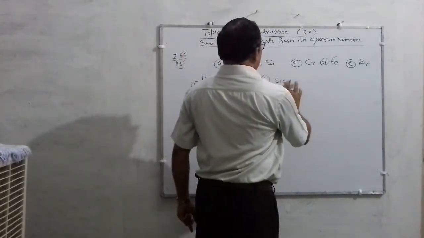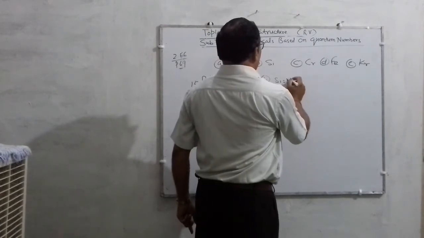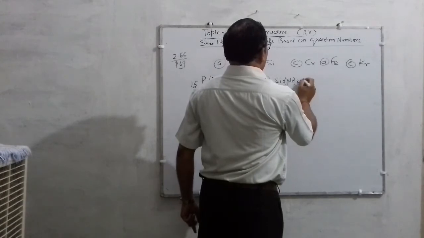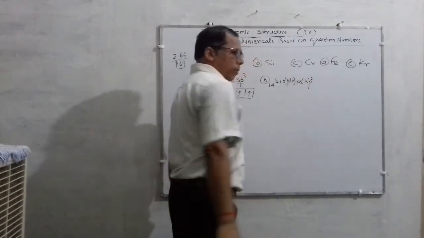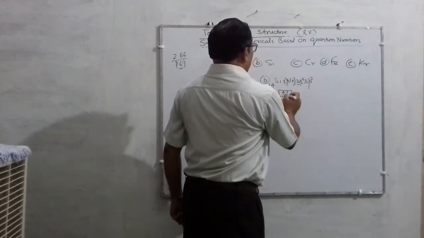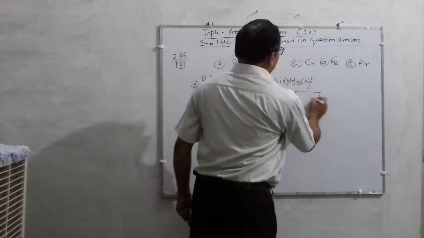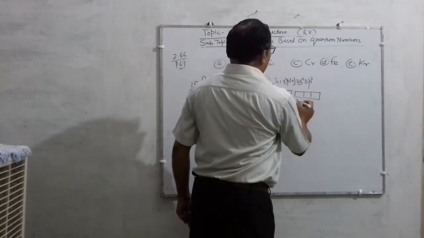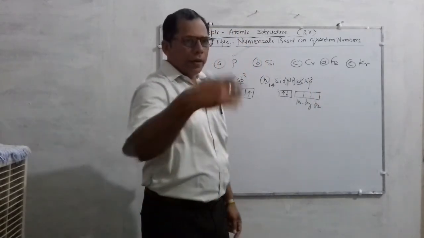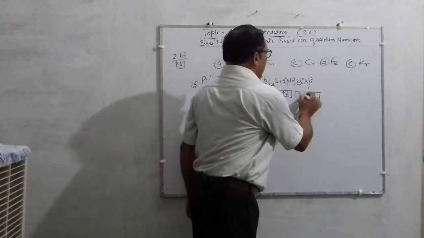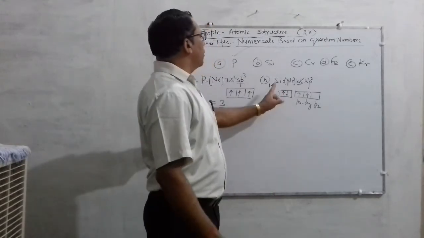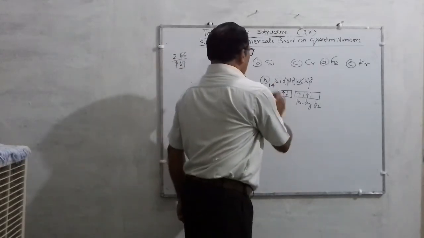Next is silicon. The next question is to find the number of unpaired electrons in silicon. You know it is neon 3s2 3p2. The s is already fulfilled, no problem. The s is fulfilled and the p orbital is of 3 kinds, px, py and pz. So electrons will fill up according to Hund's rule, so only 2 electrons are there.